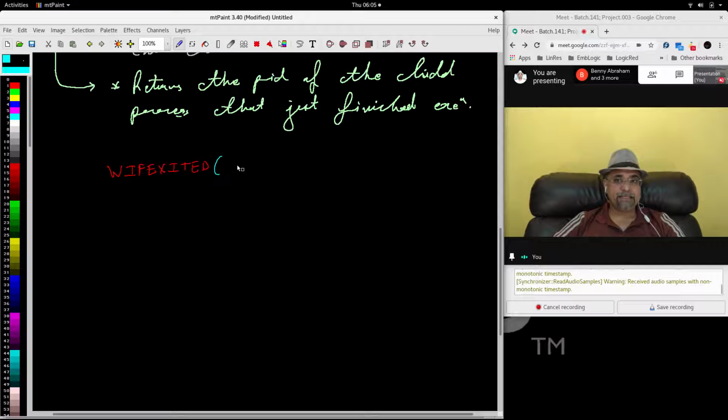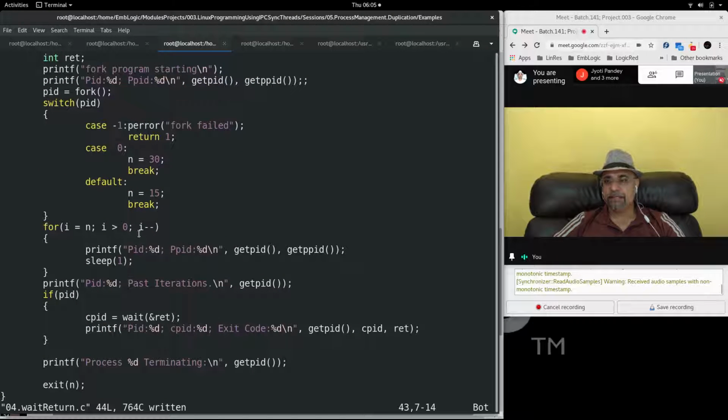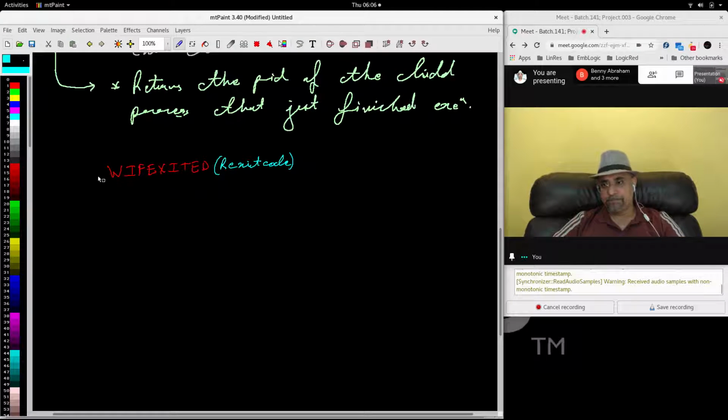We have given RET, a reference to exit code. Like for example, in our program we have taken RET as a variable, so you give the RET variable name as RET. It will return 1 or 0.